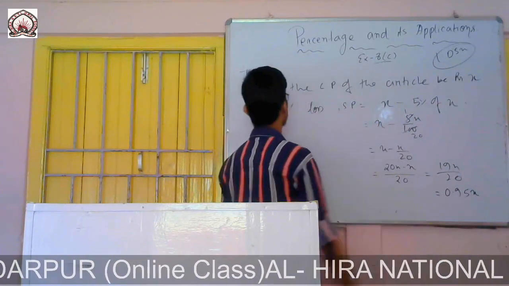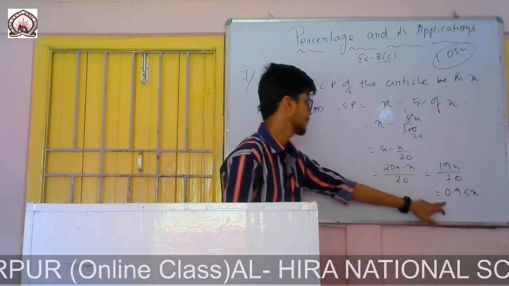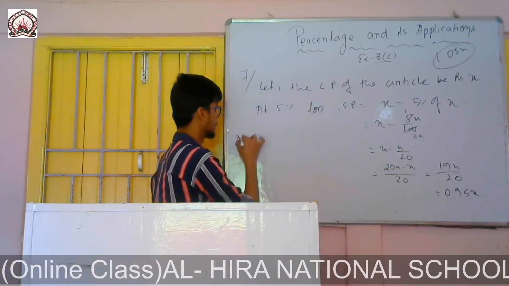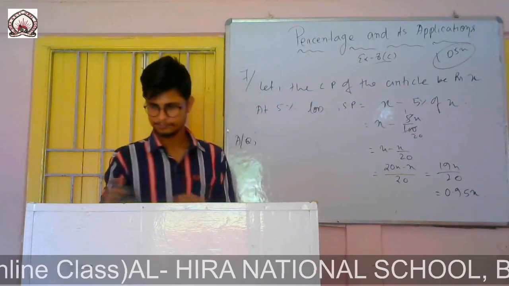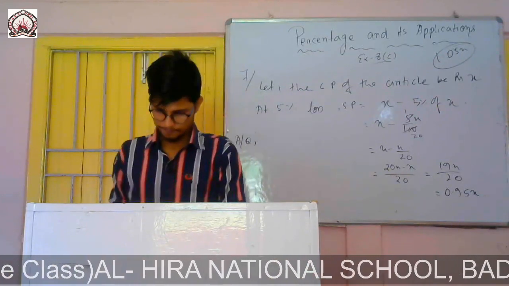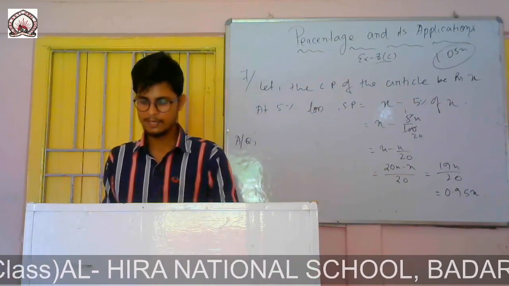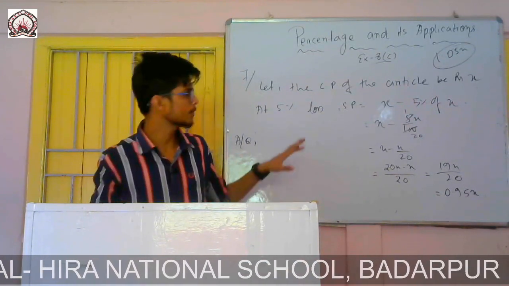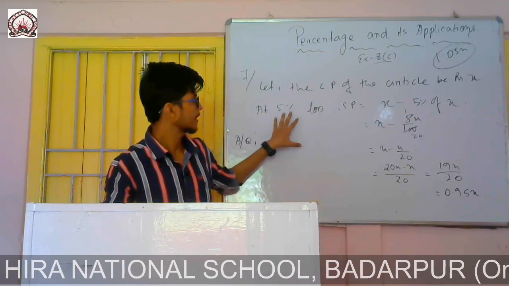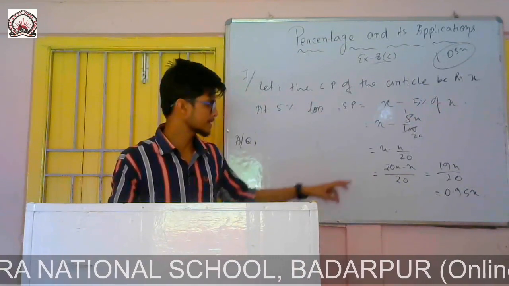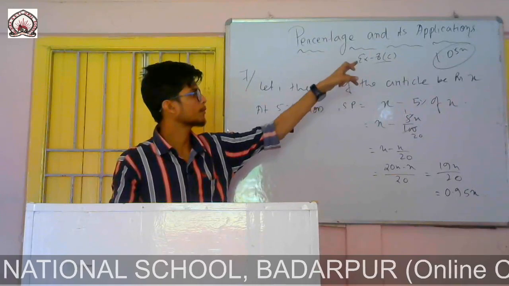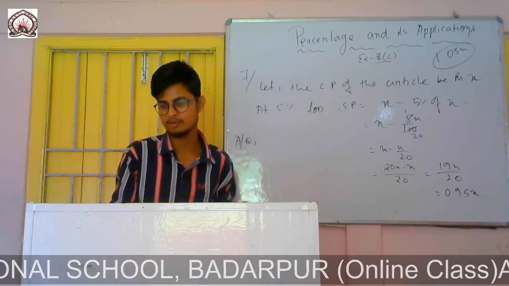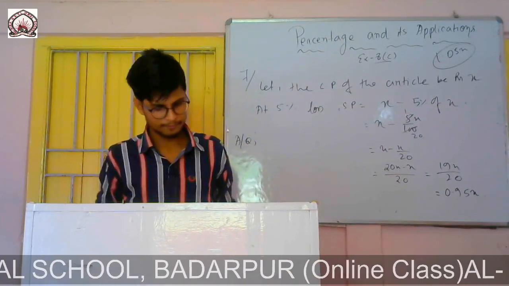So at 5% loss the value will be 0.95x. But you see in the question it is given that if we sold it at rupees 16.50 less, then we face a 5% loss. That means the difference 1.05x minus 0.95x is equal to 16.50.